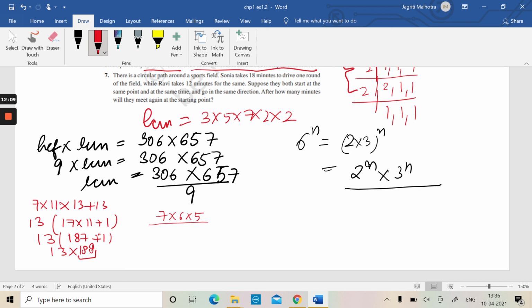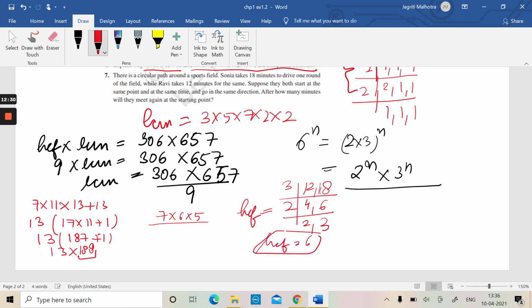So in this case, we have to find the HCF of 12 and 18. That means 3 4s are 12, 3 6s are 18, leaving 2 and 3. Our HCF is equal to 6. That means after 6 minutes they both will meet at the starting point.